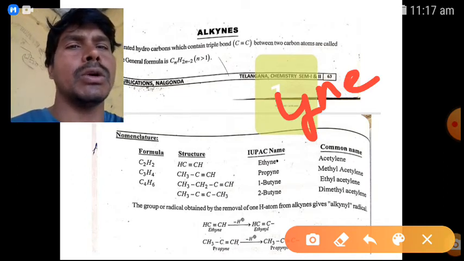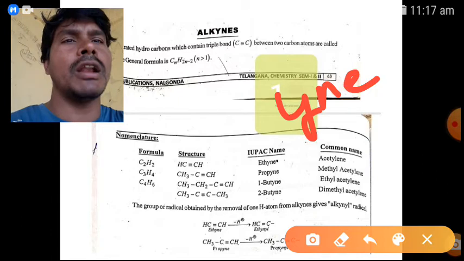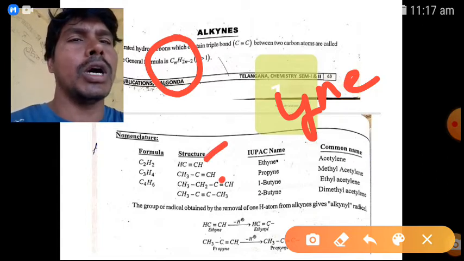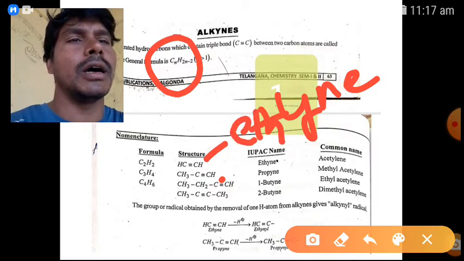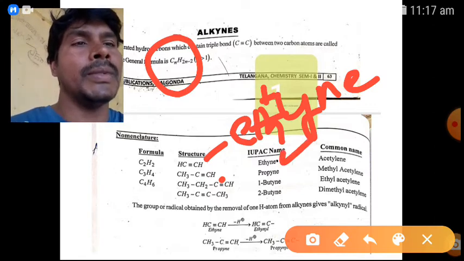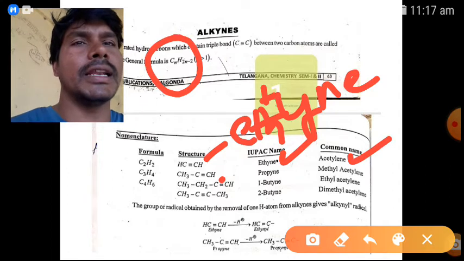You take the general formula CnH2n minus 2. For n equal to 2, C2H4 minus 2 gives C2H2, with the structure CH triple bond CH. Two carbons is eth, and since a triple bond is there, eth plus ine gives ethyne. The common name is acetylene.